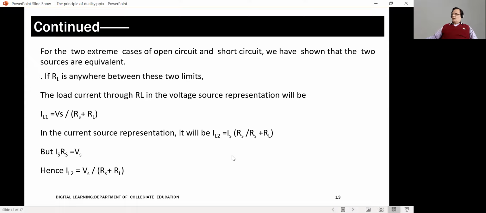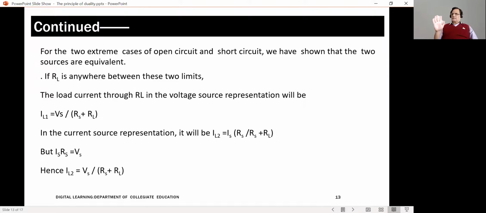Now, therefore, we can add a concluding sentence as far as converting a voltage source into a current source is concerned. A given current source can be converted into an equivalent voltage source supplying the same current, of course, by connecting a resistance, the same resistance as the internal resistance of the current source, in series with the voltage source.